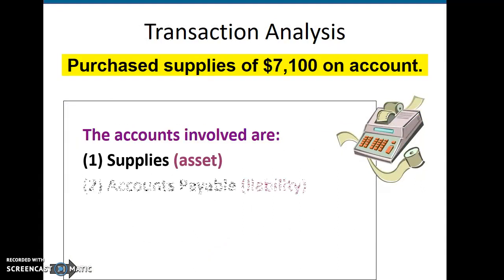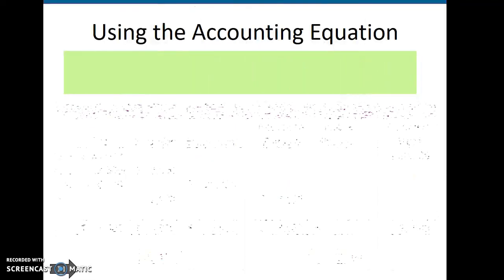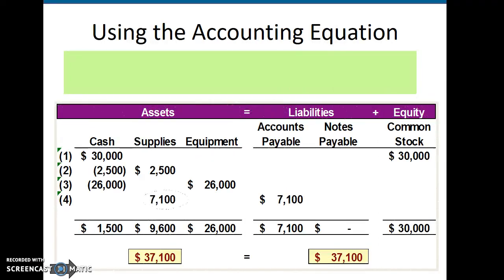Let's go out and purchase supplies on account this time. This time we're not going to actually pay cash. We're going to purchase on account. Our assets are going to go up for the $7,100 in supplies, but then we're also going to incur an accounts payable, which is a liability of $7,100 because we owe that money. This time we are moving over to the other side of the equation.